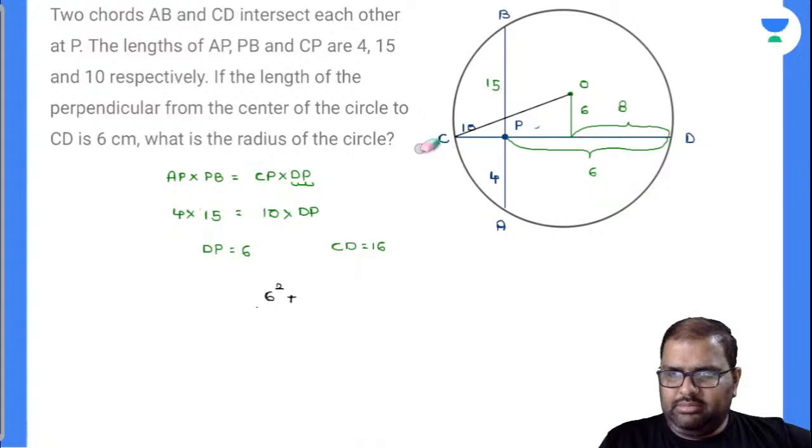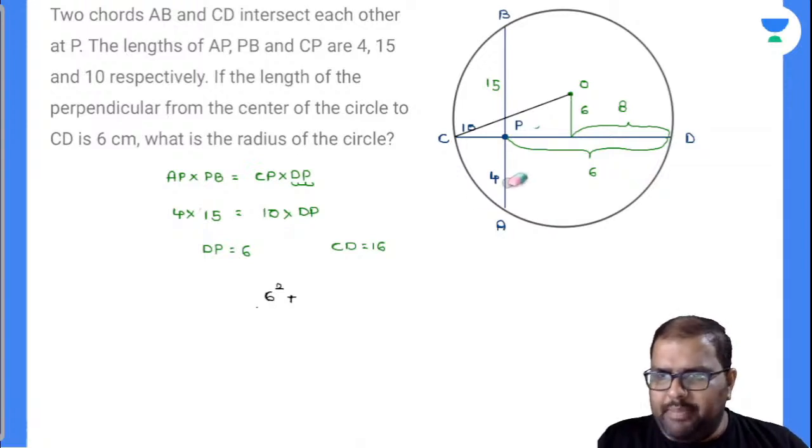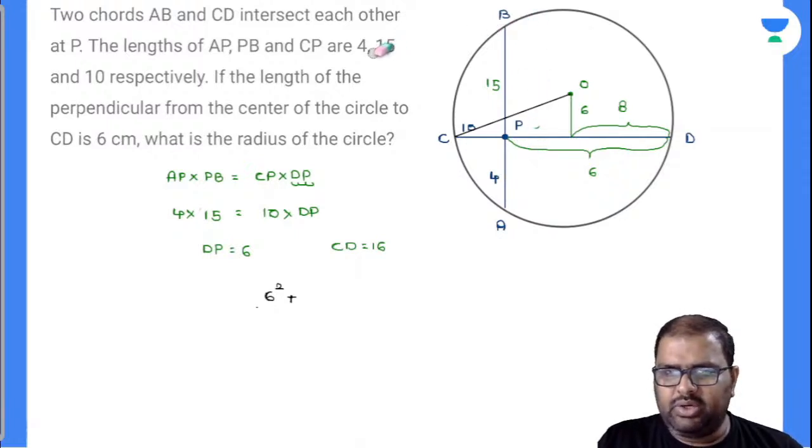CP is 10. This is 6, 16. We are missing something here. AP value is 4, PB value is 15. Okay, CP value is 10.